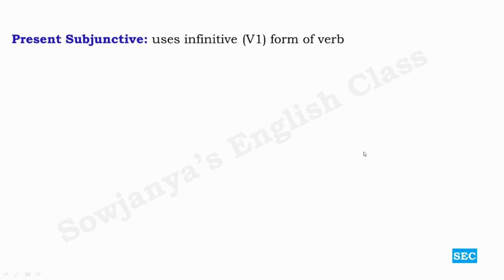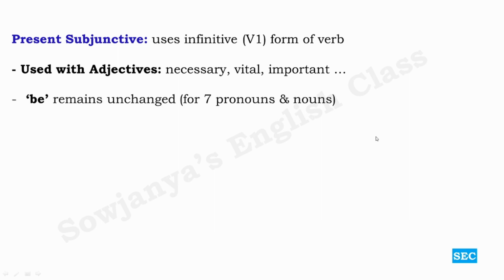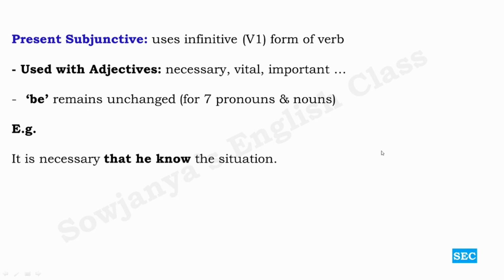And then comes our present subjunctive. It uses the infinitive, that is the base form of the verb, okay, without to. It is used with adjectives like necessary, vital, important, urgent, essential. And then be remains unchanged. Even here, in the subjunctive mood, for 7 pronouns and nouns, be remains unchanged. For example, it is necessary that he know the situation. Already learned that present subjunctive uses the base form of the verb, V1. Okay, so it is necessary that he know the situation.